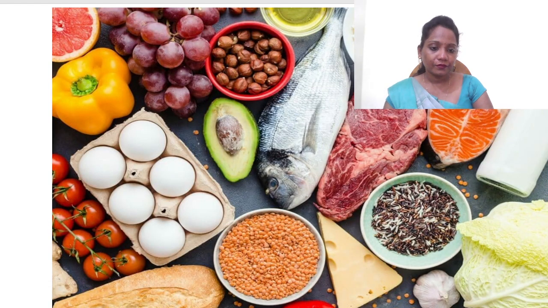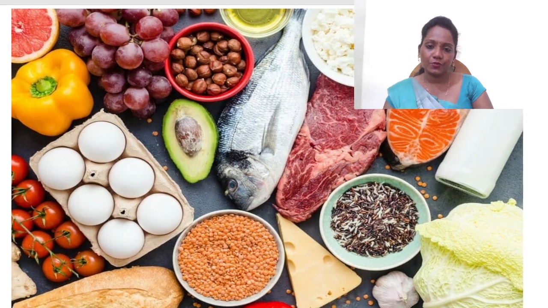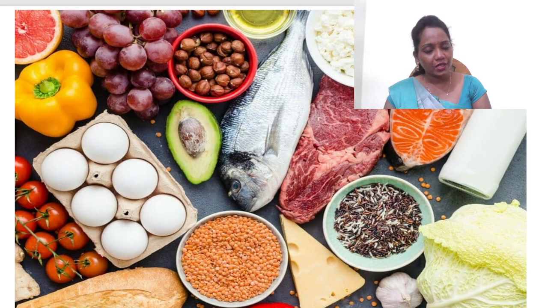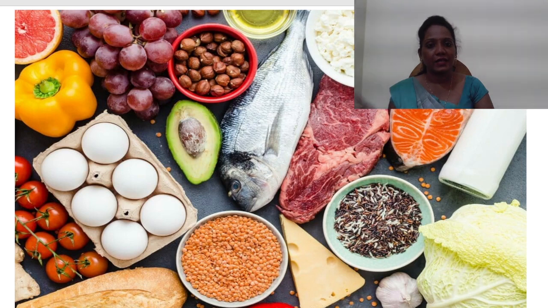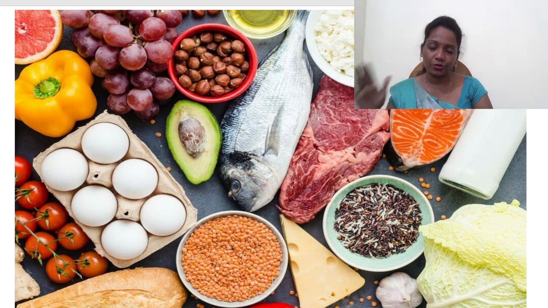And here you can see some of the nutrients which come under macronutrients as well as micronutrients. Suppose fish has vitamin E, so it is a good source of protein as well as a good source of vitamin also. If you take a pomegranate or a grape, grape will give carbohydrate as well as help with vitamin C supplementation. So like this, some components help in both micronutrients as well as macronutrients.